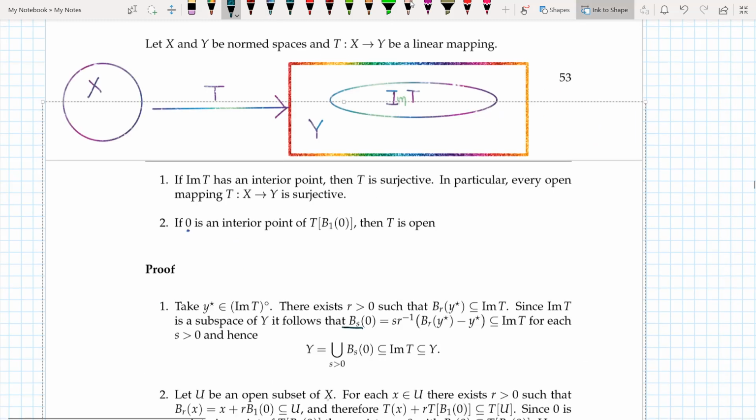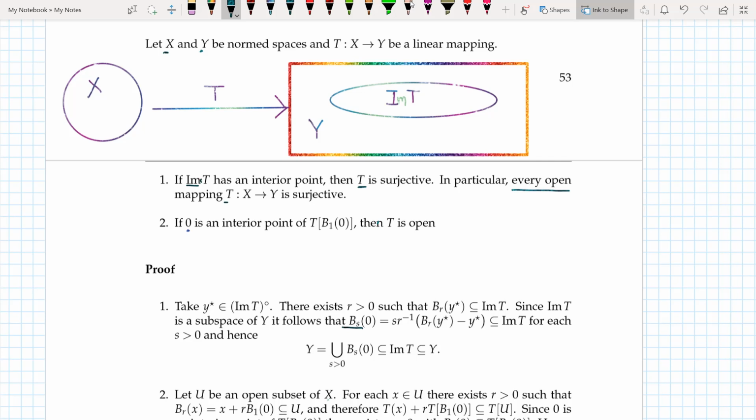So let X and Y be normed spaces and T from X to Y be a linear mapping. What I'm saying is that if the image of T has an interior point, then T must be surjective. In particular, every open mapping T from X to Y is surjective. So let's see it this way.